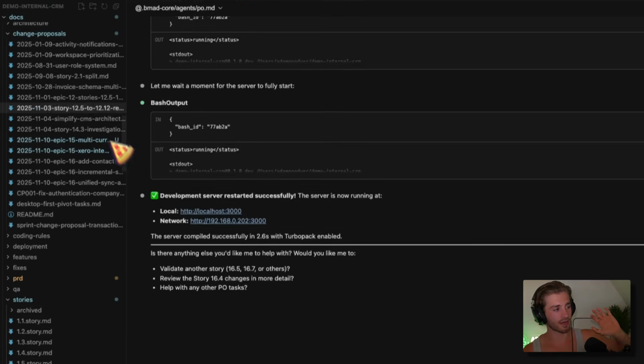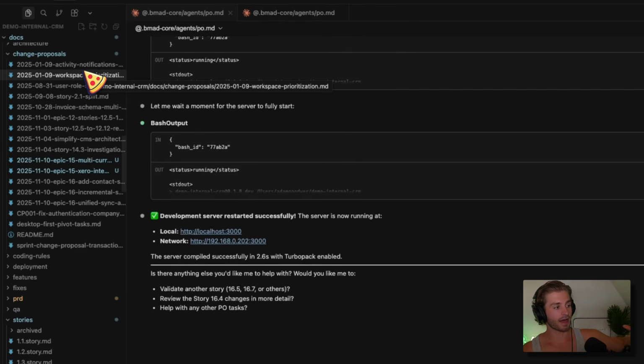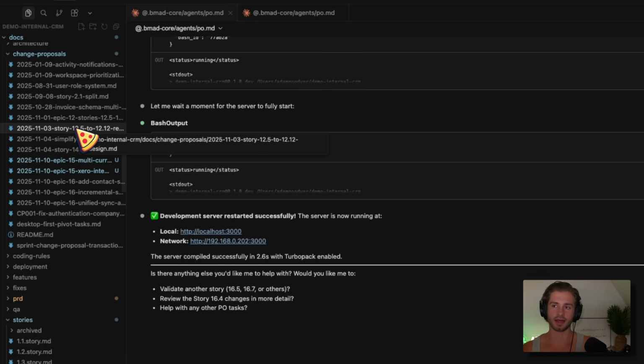Now, what we're going to be talking about is BMAD and how the whole change proposal system works. Now, I'm still working in V4. They have a V6, which is in alpha, which will probably change this to a degree. But a lot of people will say that BMAD eats a lot of tokens, which, look, it does generate a lot of documentation. But in my view, that documentation is essential, and there's no shortcut to properly documenting your app and explaining how things work.